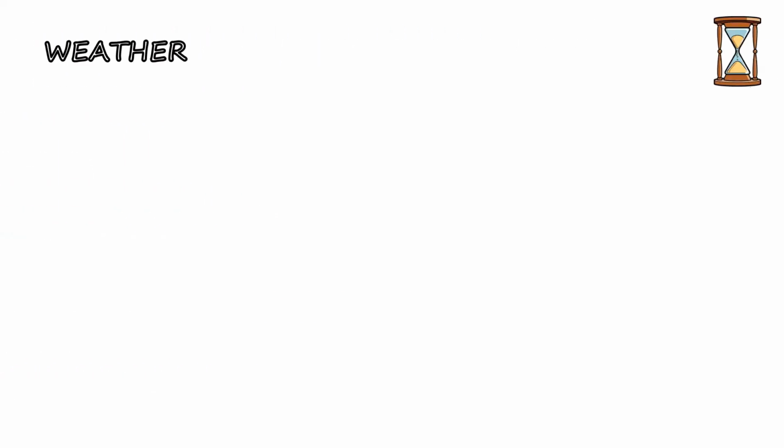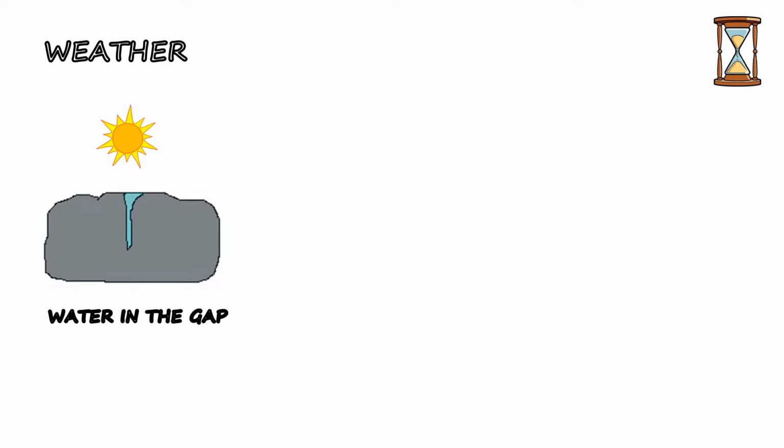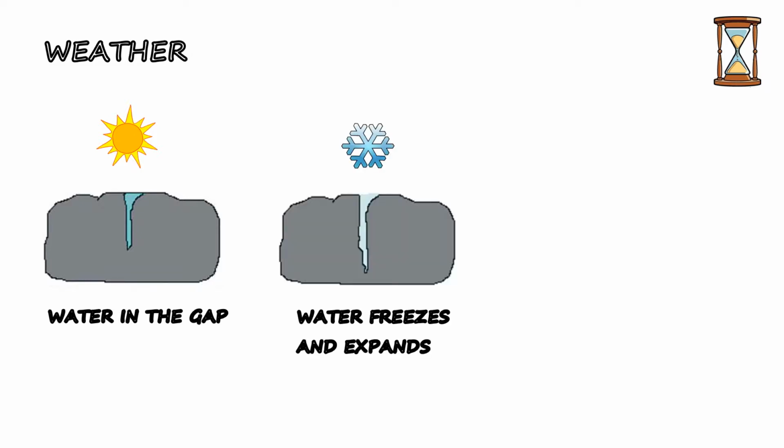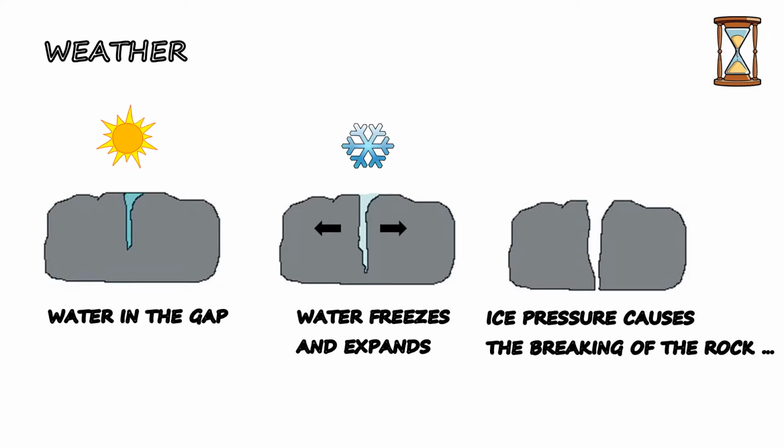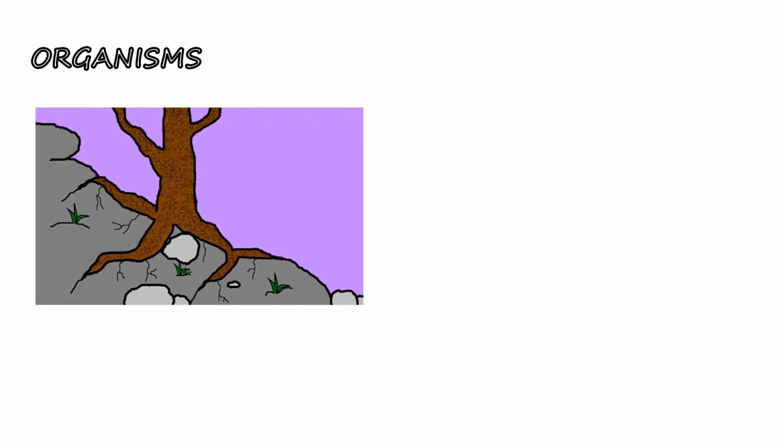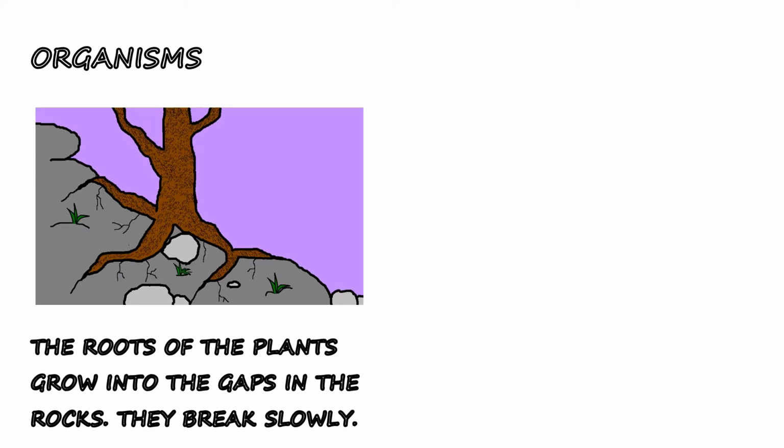Rocks can be decayed also by water. The water can easily get into a gap in the rock. If the water freezes, it increases its volume, which causes pressure that breaks the rock. The next factor of soil formation process are organisms. For example, roots of plants can decay the rocks.